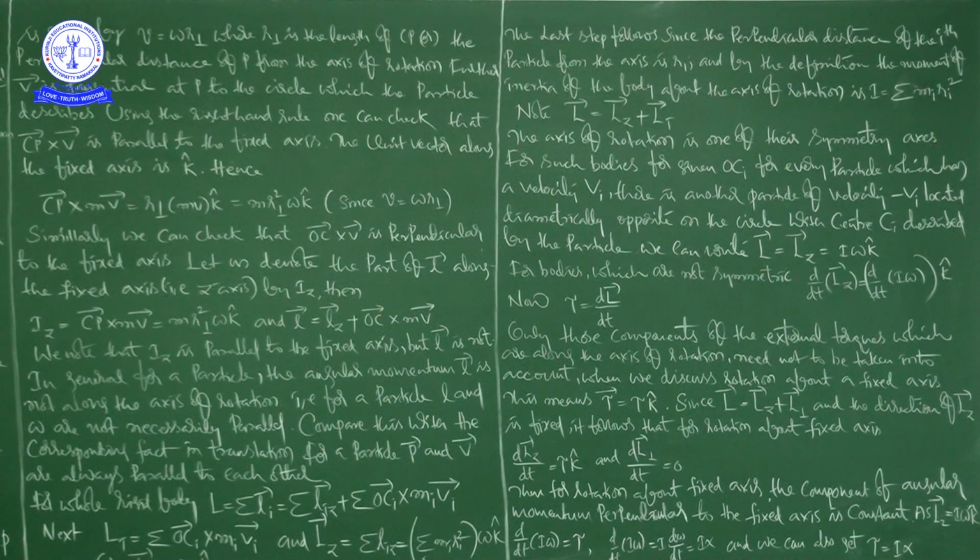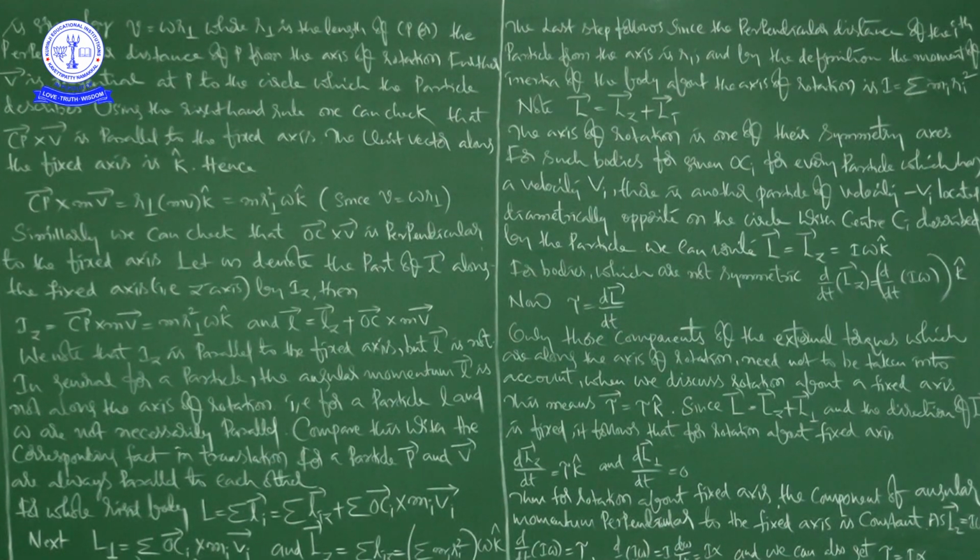Now this is L perpendicular and Lz. For a whole rigid body, this is the expression based on the ith particle.